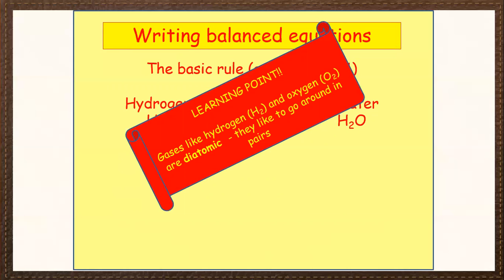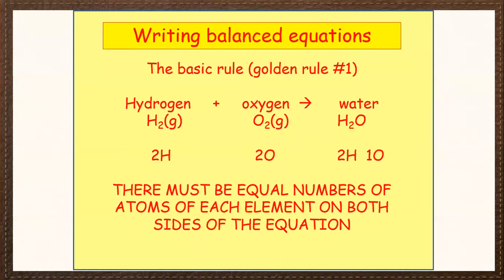They like to go around in pairs. There must be an equal number of atoms of each element on both sides of the equation. Here the number of atoms on both sides of the equation are not the same. So if you rearrange them with suitable numbers, then it will be correct.